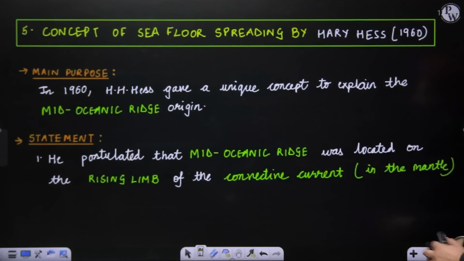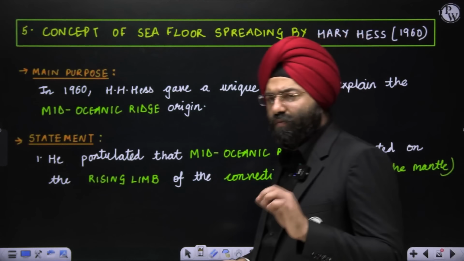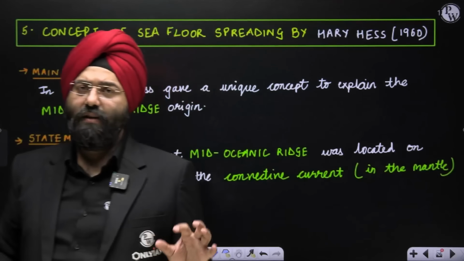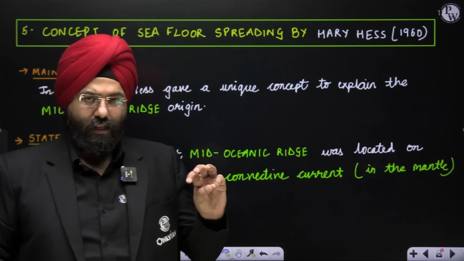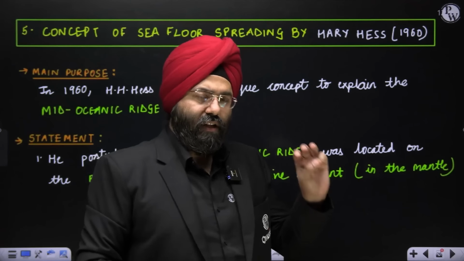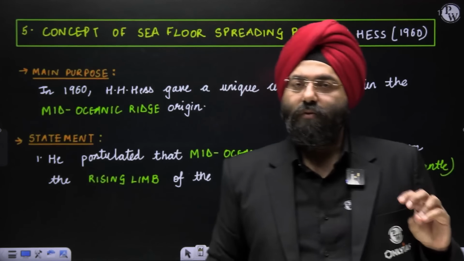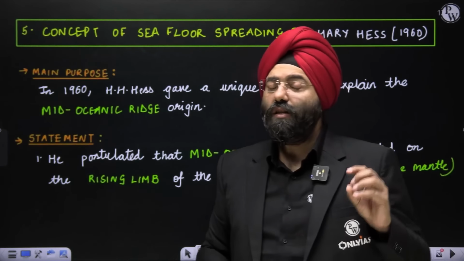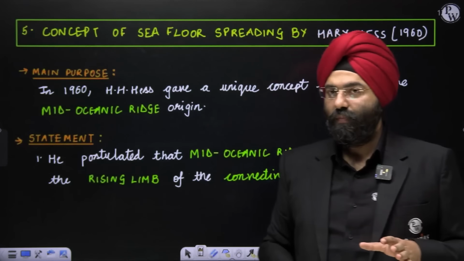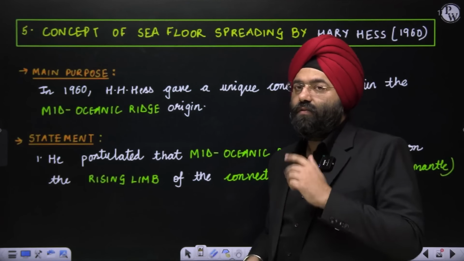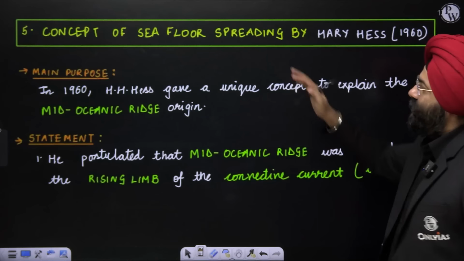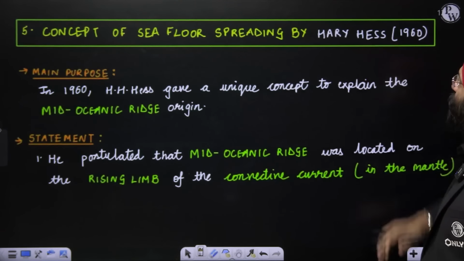Clear? Now there is another concept which again forms the basis for the plate tectonics theory. Please understand, if you want to understand plate tectonics, you need to know the concept of continental drift. There are errors, but still the concept was important. Second is the concept of convectional currents, which is again important. Third is the concept of seafloor spreading. This again is important to understand. It forms the basis for plate tectonics. See, seafloor spreading by Harry Hess.